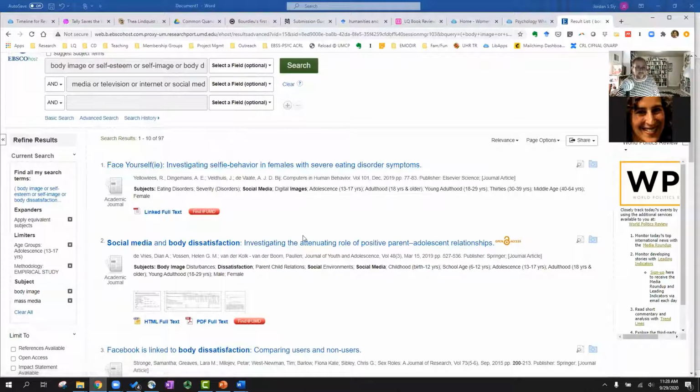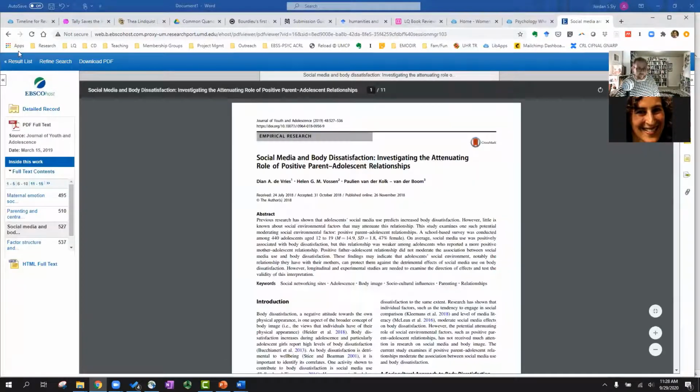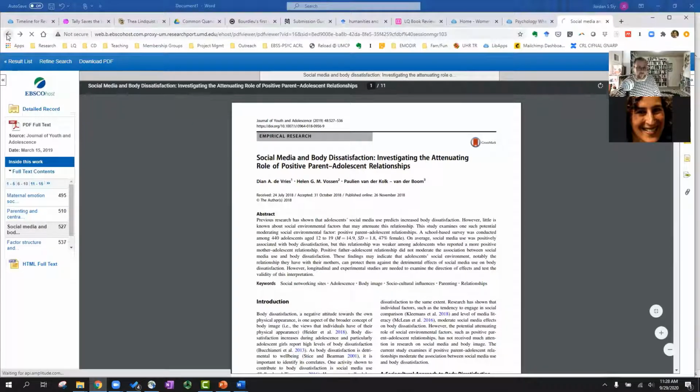Now, about actually accessing the materials, University of Maryland Libraries has a couple of different ways of getting material based on where it exists. The easiest and most readily available are the PDF full text records like this. If you just click on one of these, you'll be given the full PDF, download, print, whatever it is you'd like to do.